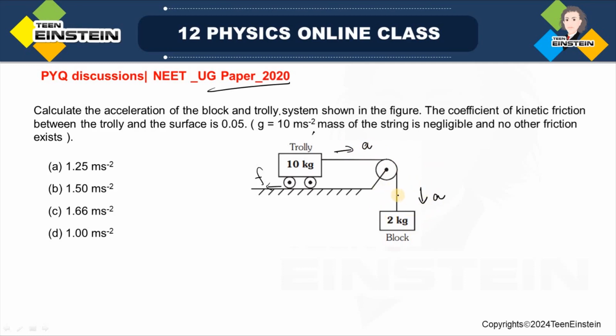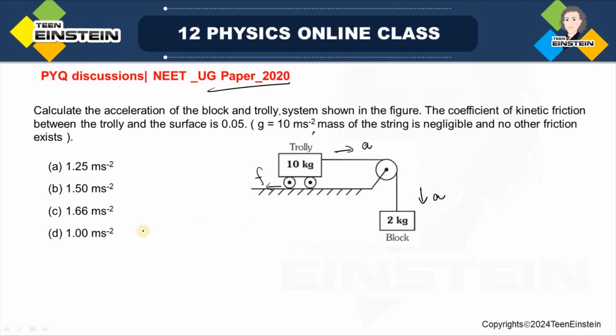Here, since there is a single string between them, the tension will also be the same for both the string from pulley to this trolley and from pulley to this block.